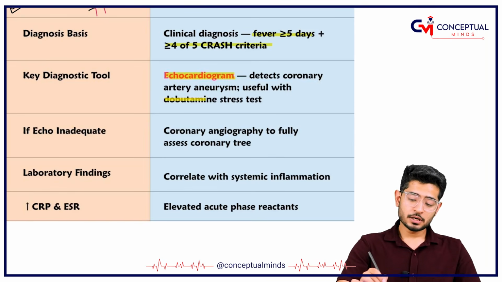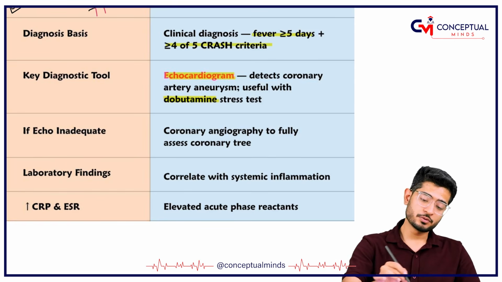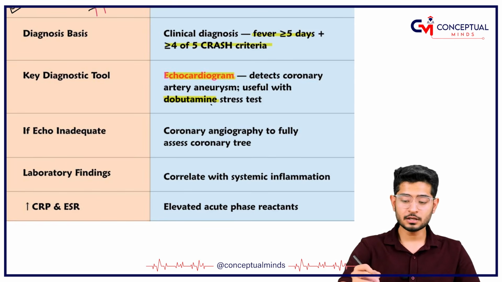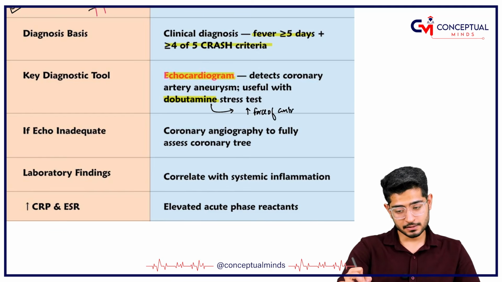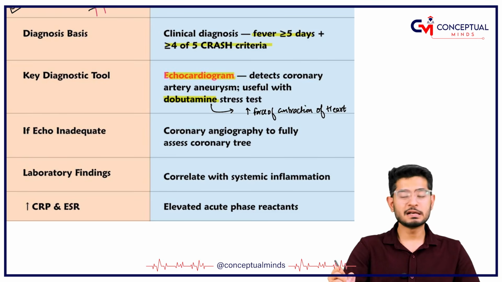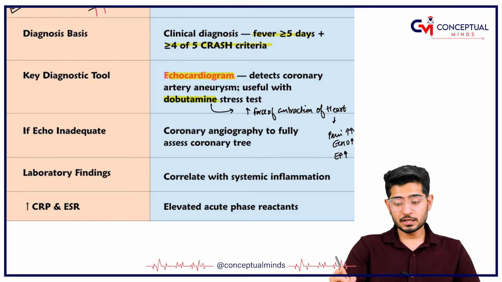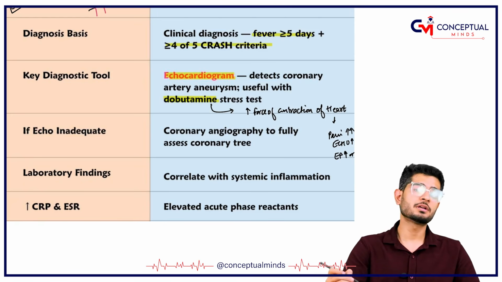We also do a test which is called the dobutamine stress test. What is the dobutamine stress test? We give dobutamine, and the function of dobutamine is to increase the force of contraction of the heart muscle. Once it increases the force of contraction, if the child complains of any change in pattern, like increased pain, or if the echocardiography shows any change, like whether the ejection fraction is going to increase or not, all of this is told by echo.